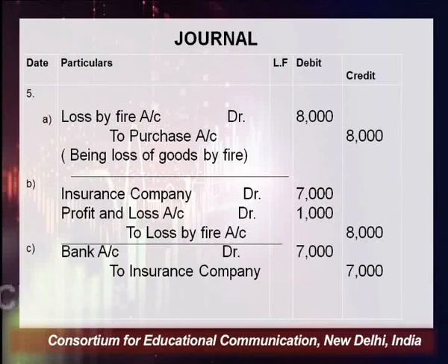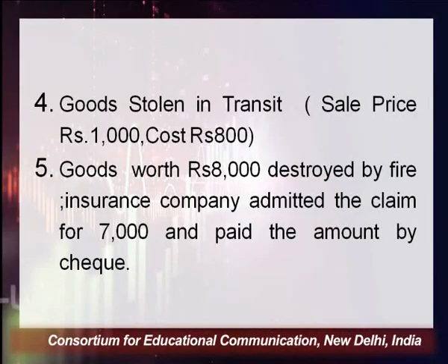Next, it is given in the same transaction that for this loss the insurance company admitted the claim for rupees 7,000. So you have to see, the loss by fire was for rupees 8,000, but the insurance company admitted the claim for rupees 7,000 only.